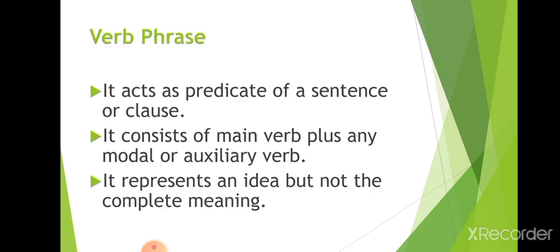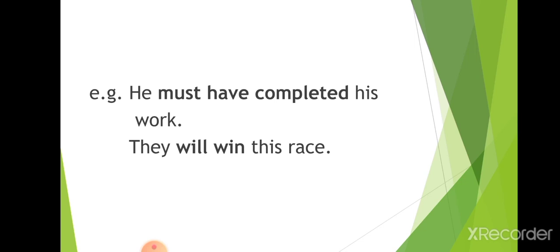Verb phrase. It acts as a predicate of a sentence or clause. It consists of a main verb plus any modal or auxiliary verb. It represents an idea but not the complete meaning. For example, we must have completed his work. Must have completed is the verb phrase. He will win this race. Will win is the verb phrase. Here, completed and win are the main verbs, and must have and will are the helping or auxiliary verbs we have used.